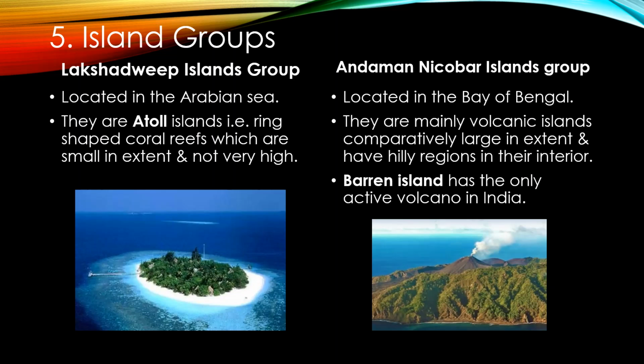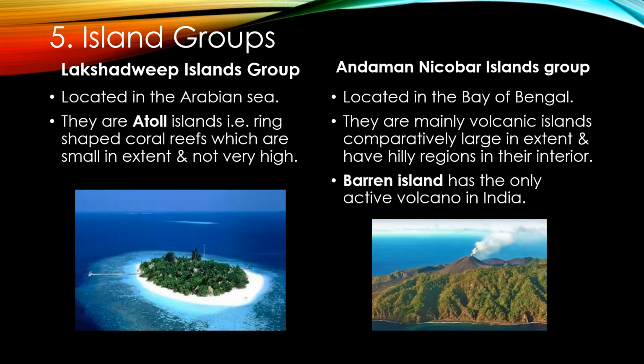The fifth and the last physiographic division is the island group. India has many small and large islands along the coast of mainland. These are included in the coastal island group. Besides, India has two large island groups, one each in the Arabian Sea and in Bay of Bengal.